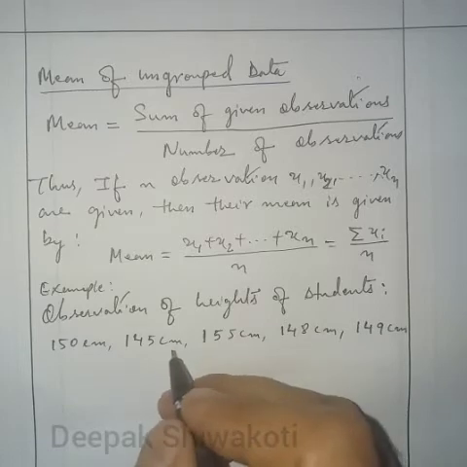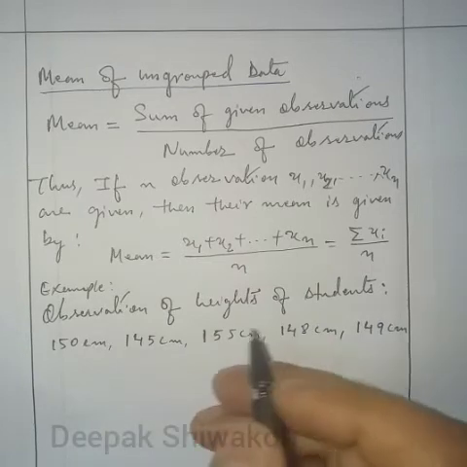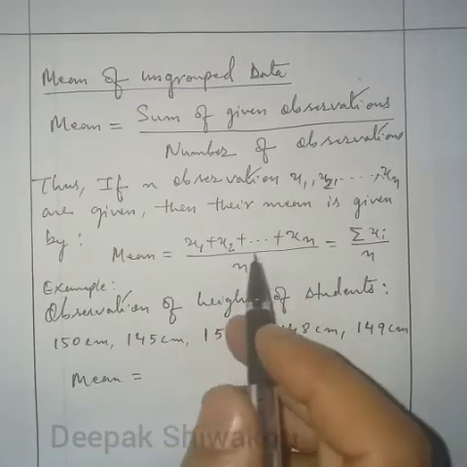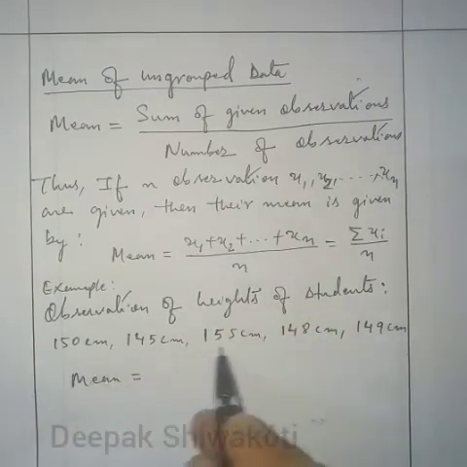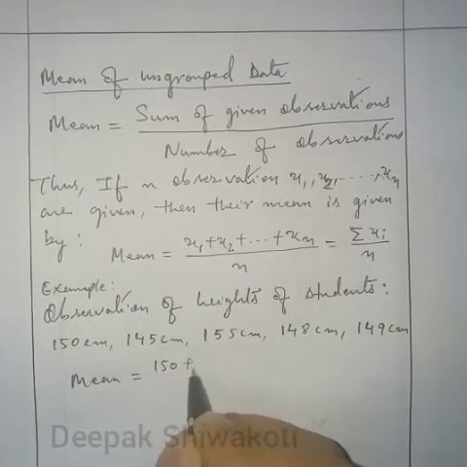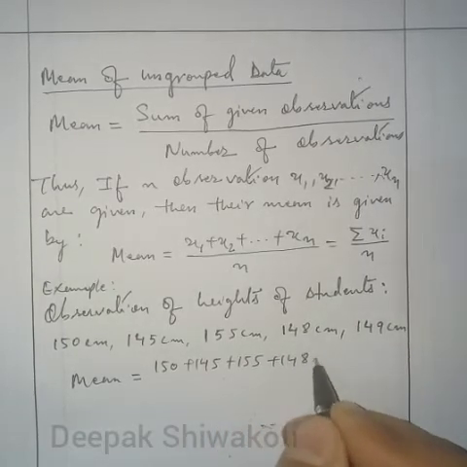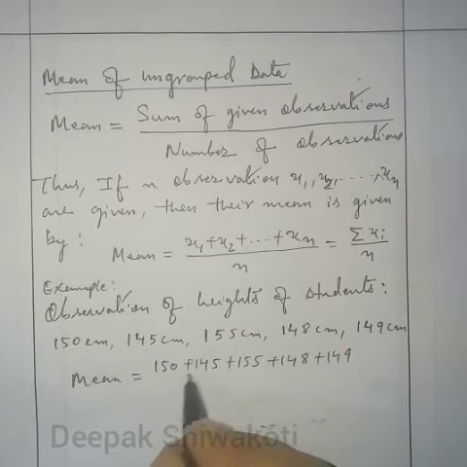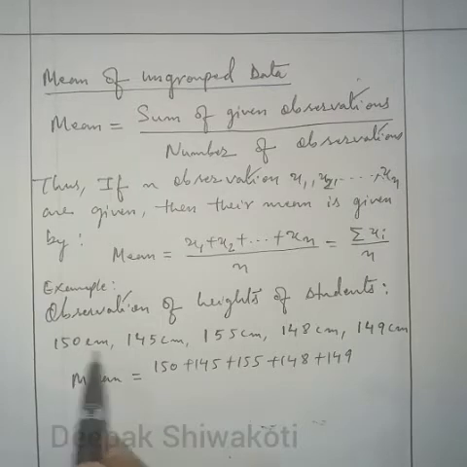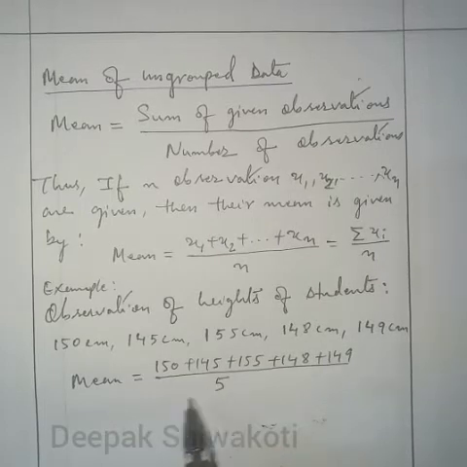Now, to find the mean, we have to add all the given observations. So mean will be equal to the sum of the observations divided by the number of observations. The sum will be 150 plus 145 plus 155 plus 148 plus 149. How many observations do we have? 1, 2, 3, 4, 5. So divided by 5 to calculate the mean.